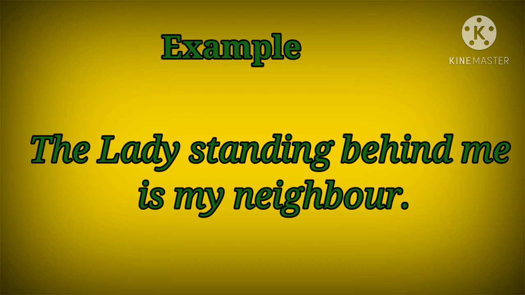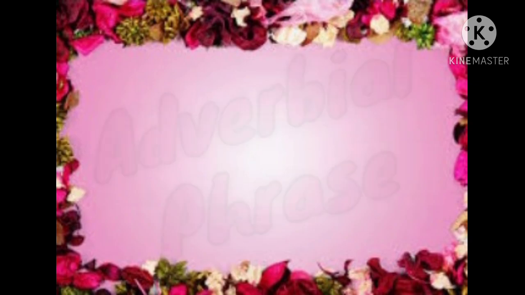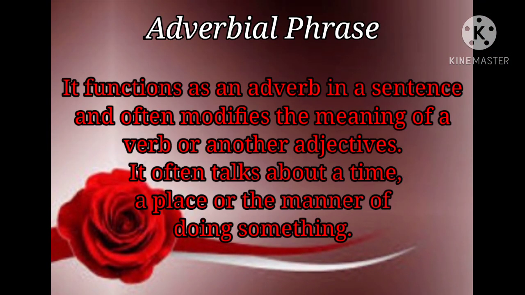Now let's move on to our next type of phrase, that is adverbial phrase. Adverbial phrase. It functions as an adverb in a sentence and often modifies the meaning of a verb or another adjective.